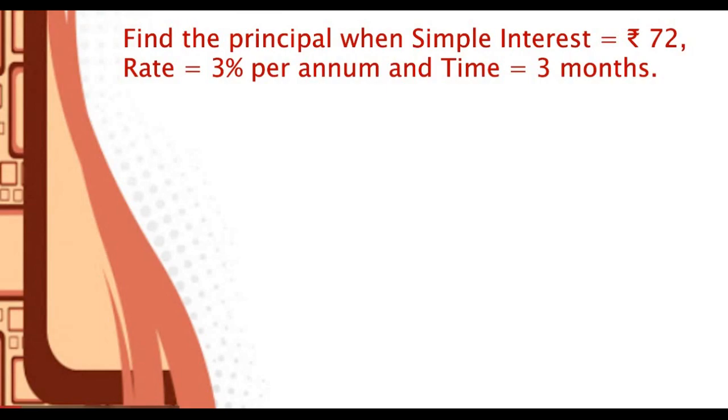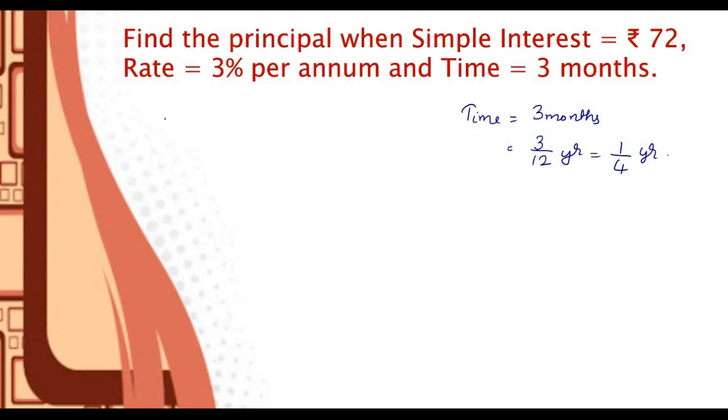Next problem. Find the principal when the simple interest equals rupees 72, the rate 3% per annum and the time is given as 3 months. So we have to change the time taken, 3 months, into year. How can we change? For 1 month it is 1 by 12 year, 3 months it is 3 by 12 year. 3 by 12 year means it is 1 by 4 year.